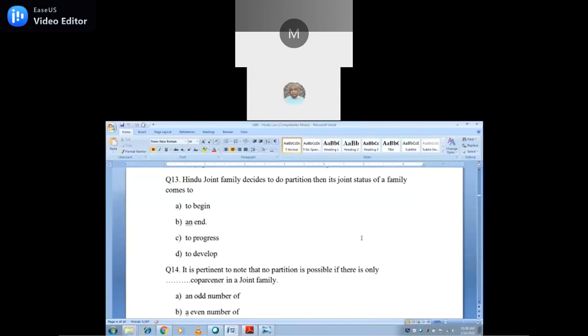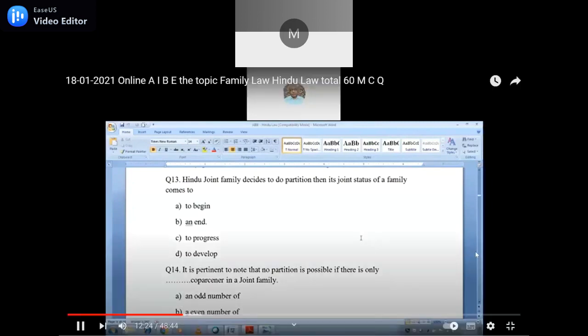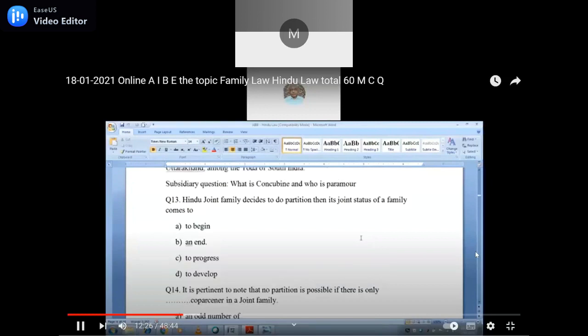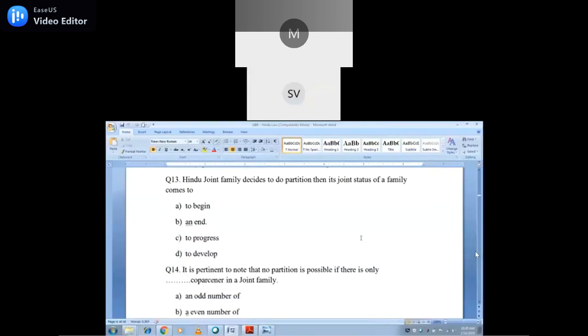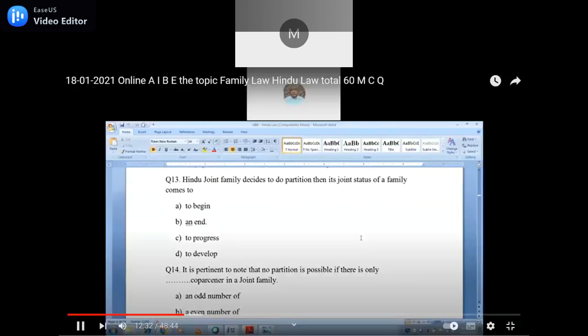When a Hindu joint family decides to do partition, the joint status of the family comes to begin, end, progress, or develop. Which one is the right answer? To end. It is an end. That is the right answer. Not to begin, not to progress, not to develop.